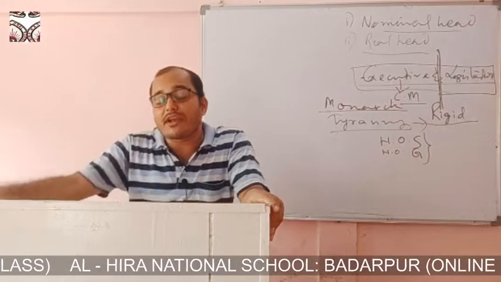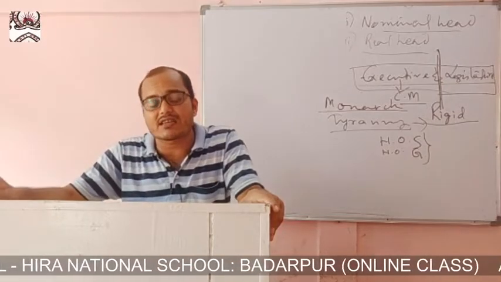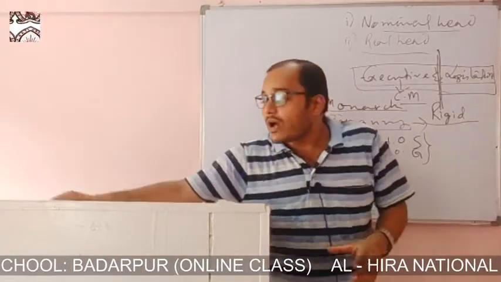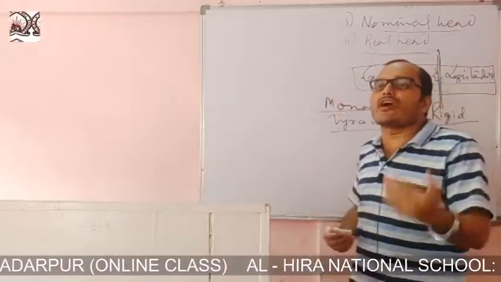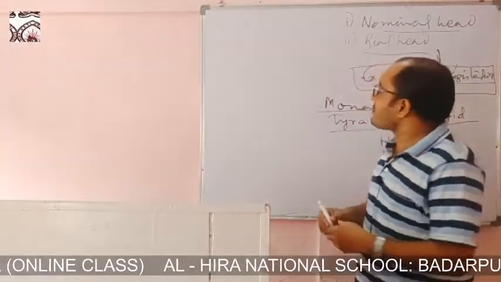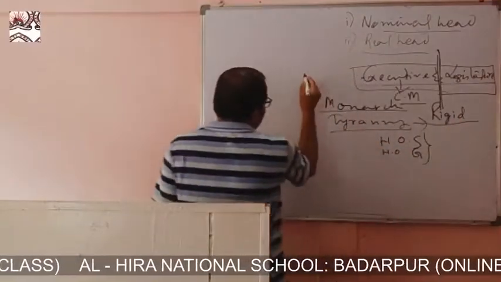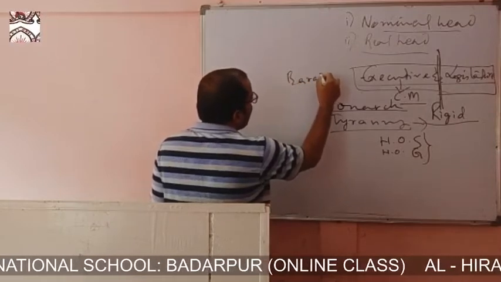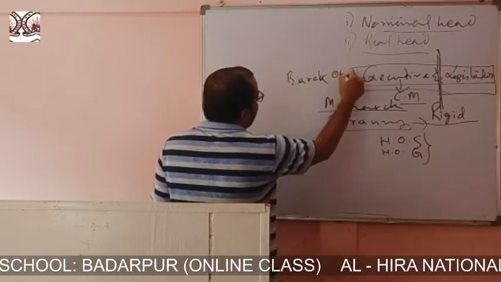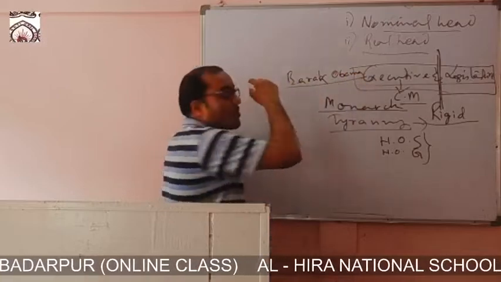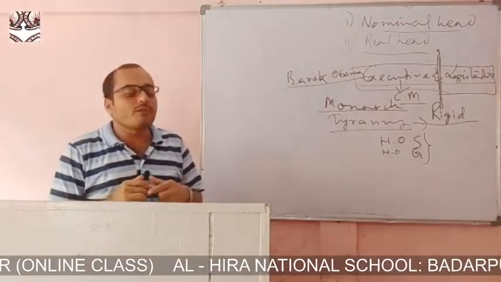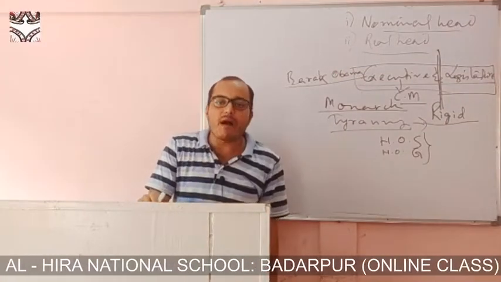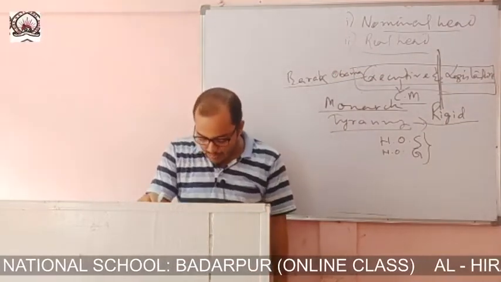Now, the advisory committee. When I was discussing the salient features of this government, I said that when the period of a particular president ends, now Barack Obama, when he was the president of America, he was carrying out his administration with the help of the advisory committee.